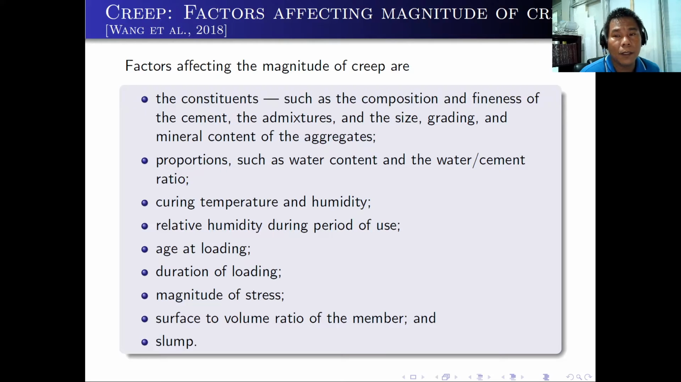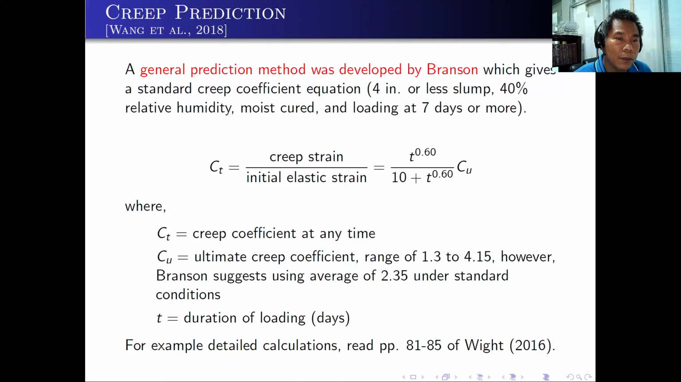There are factors affecting the magnitude of creep. Accordingly, these include the constituents, such as the composition and fineness of the cement, the admixtures, and the size, grading, and mineral content of the aggregates. Also proportions, such as water content and the water-cement ratio. Also the curing temperature and humidity, relative humidity during the period of use, age of loading, duration of loading, magnitude of stress, surface-to-volume ratio of the member, and slump. Of course, it's really difficult to compute or determine directly the creep of a concrete.